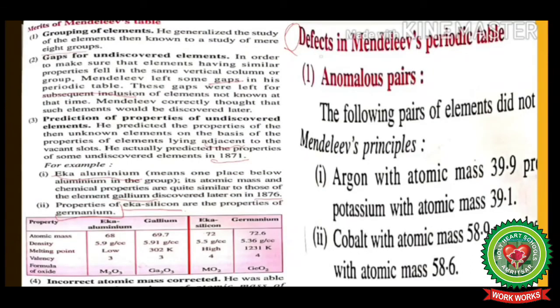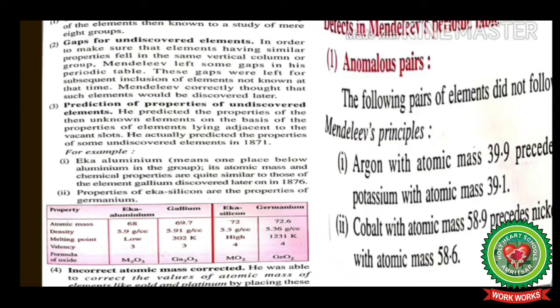You can get another question here, that what were the defects in Mendeleev's periodic table, or why Mendeleev's periodic table was discarded. The first defect was anomalous pairs. The following pairs of elements did not follow Mendeleev's principles. Firstly, argon with atomic mass 39.9 precedes potassium with atomic mass 39.1.